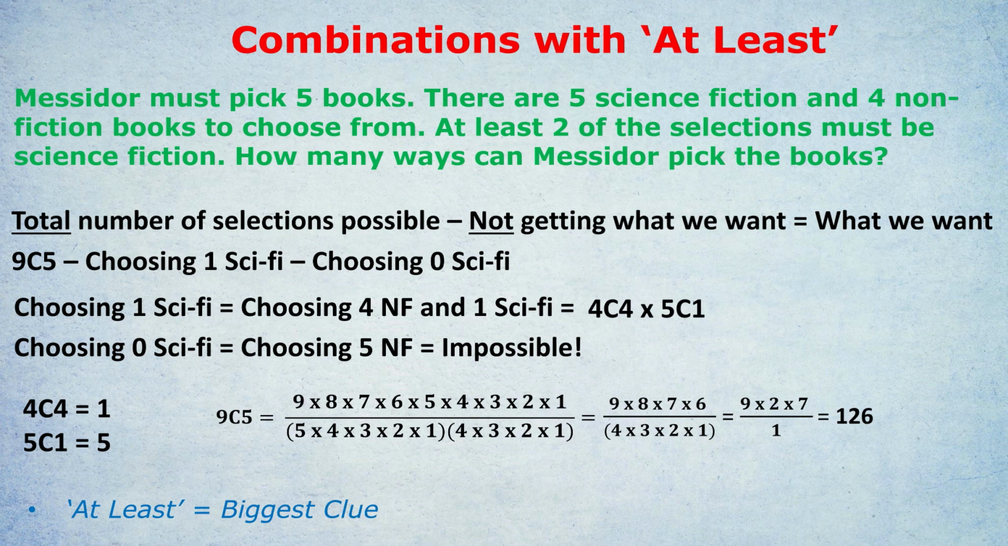Taking away the 2 failures, well, one of the failures is impossible, getting 0 sci-fi. The other failure is 5 times 1, which is 5. So total 126, take away that failure equals 121 ways of getting what we want. Picking those 5 books with at least 2 of them being science fiction. Tough question, I think you'd agree, but notice how the method stays constant and clear.